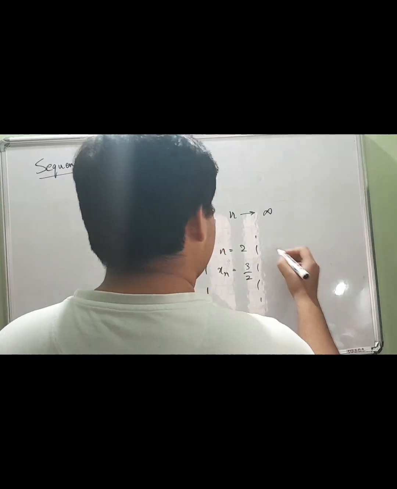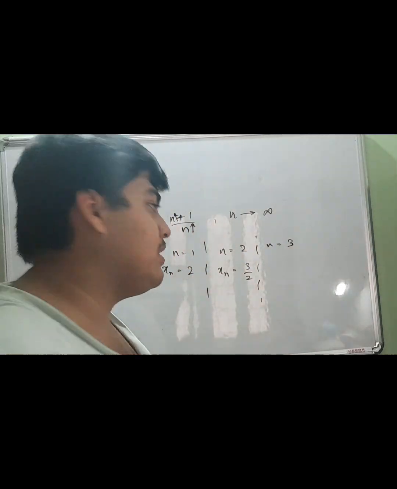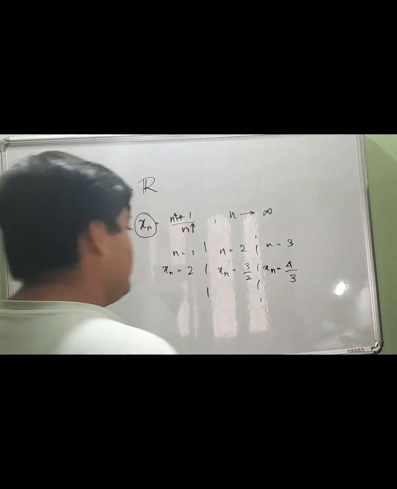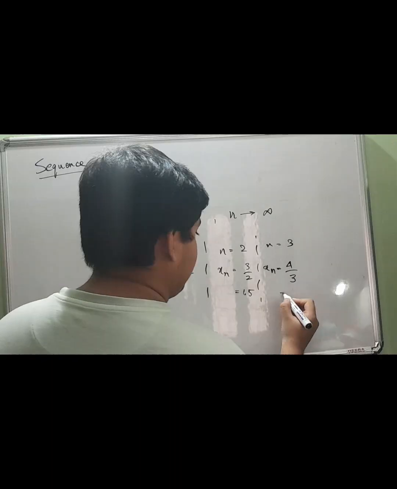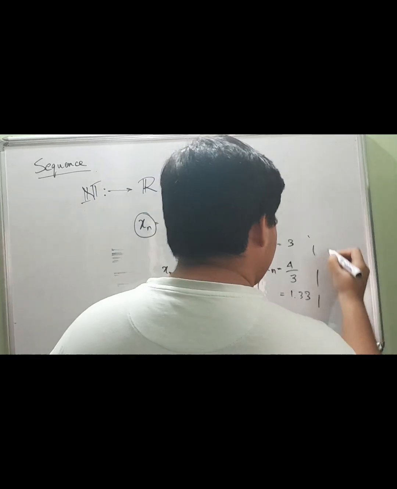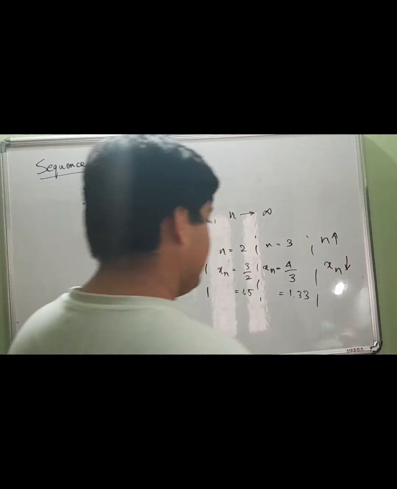Then n equal to 3, we have 3 plus 1, 4, divided by 3, so 4 by 3 is xn. Now if we write it in decimal, we'll see it becomes 2, then 1.5, then 1.33. So slowly, as n is increasing, xn is decreasing.